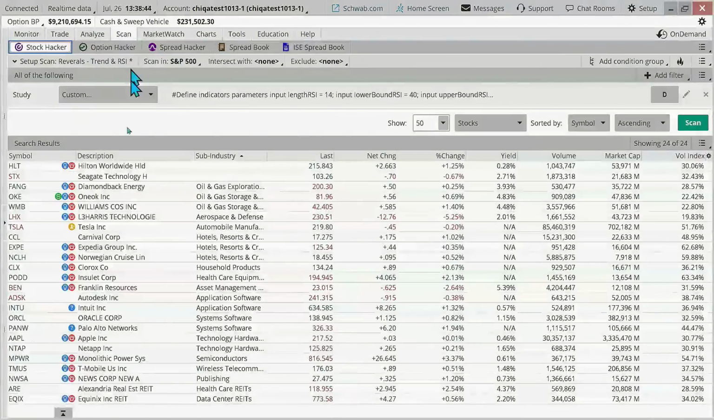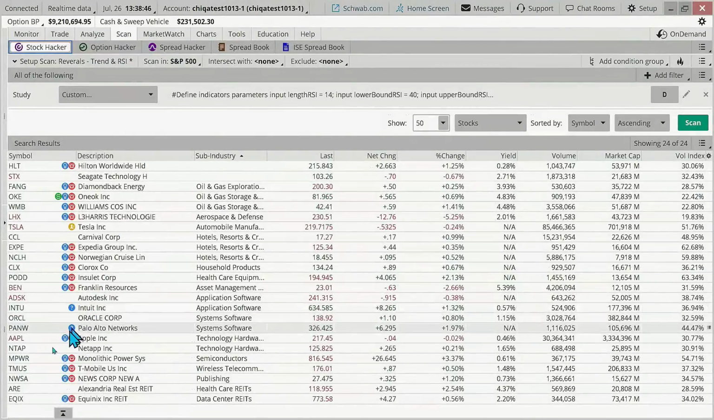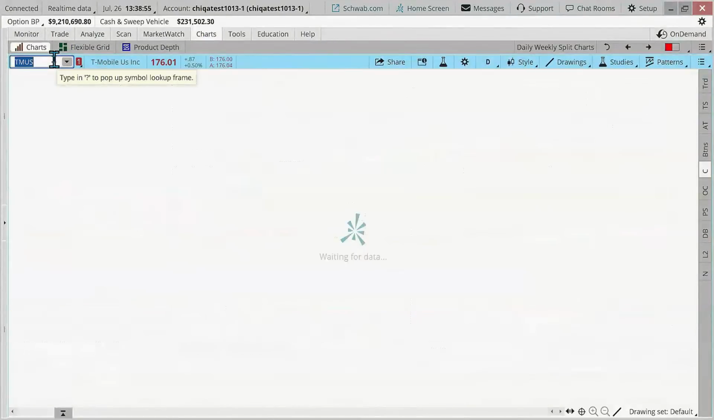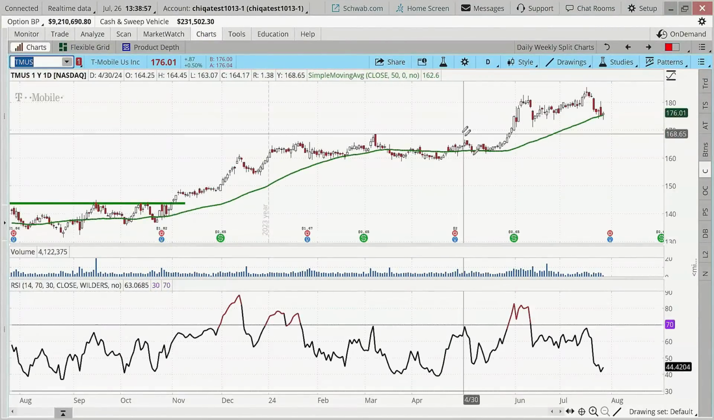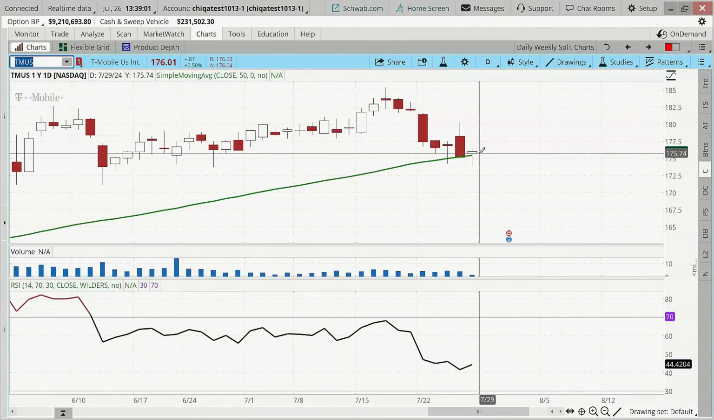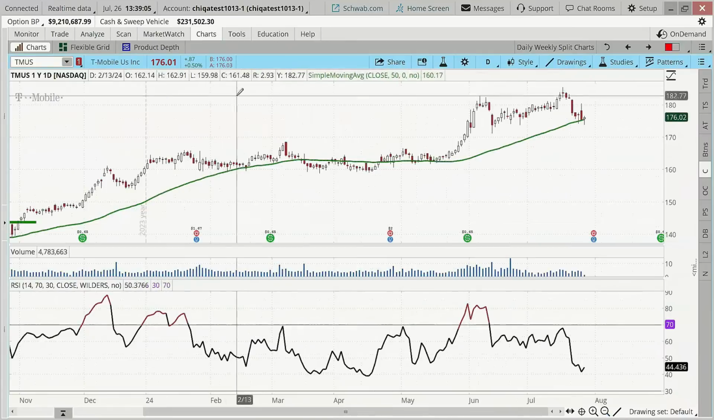We'll go back here and take a look at maybe a couple more. Maybe NetApp's one we can look at as well. Seagate, let's just do a couple more. Seagate and TMUS. T-Mobile, that is. T-Mobile's had a long upward trend, just barely above the 30-day. It's holding the 50-day moving average. Kind of fascinating. It's sitting right there.